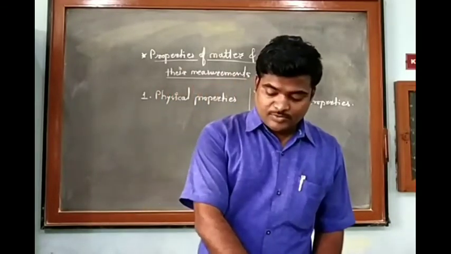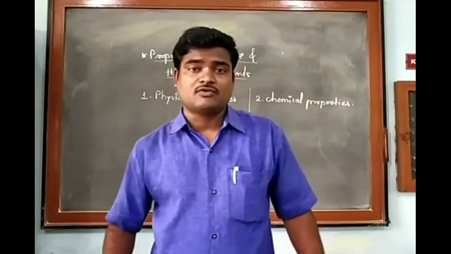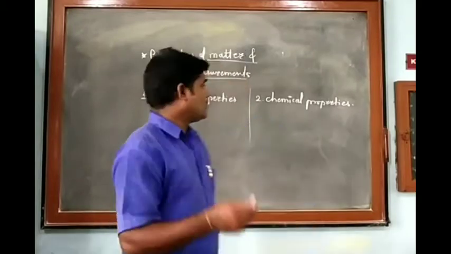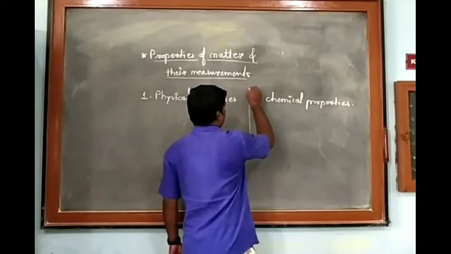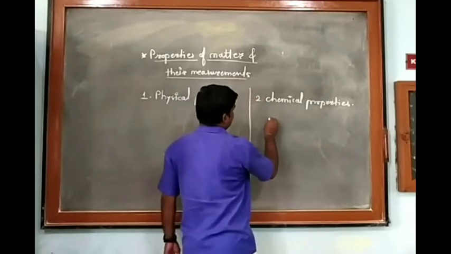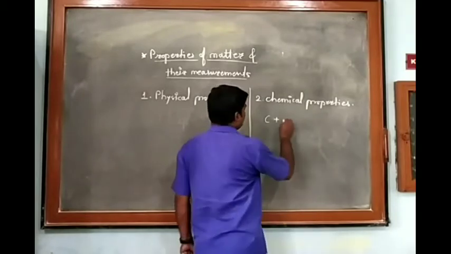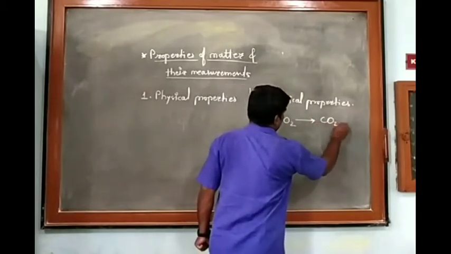Coal burns in air to produce carbon dioxide, or magnesium wire burns in air in the presence of oxygen to form magnesium oxide. All of you know that these are chemical properties, in which suppose we are taking carbon. Carbon when it burns in the air forms carbon dioxide.